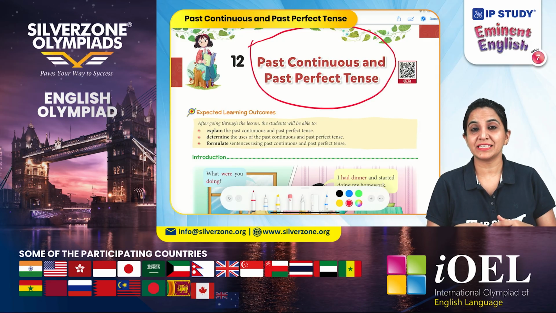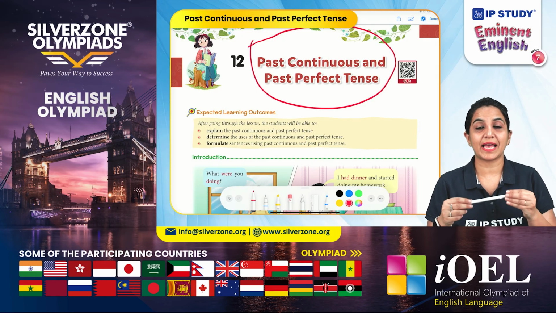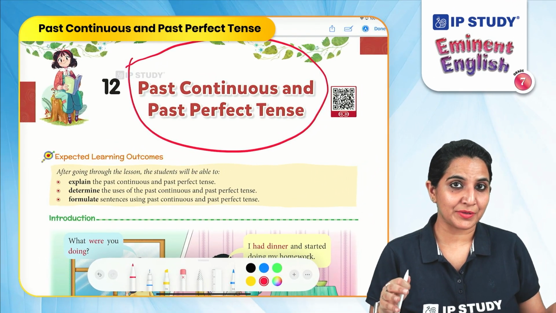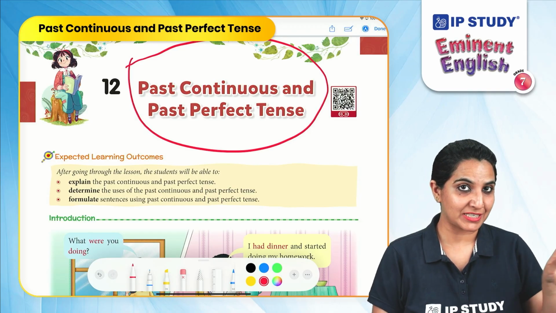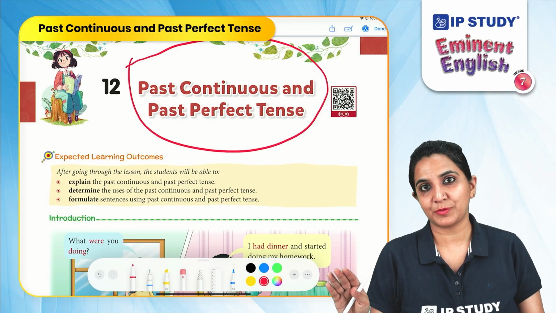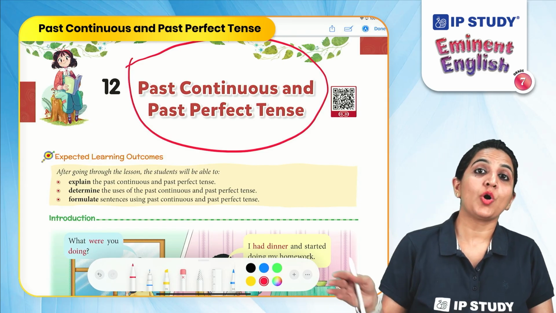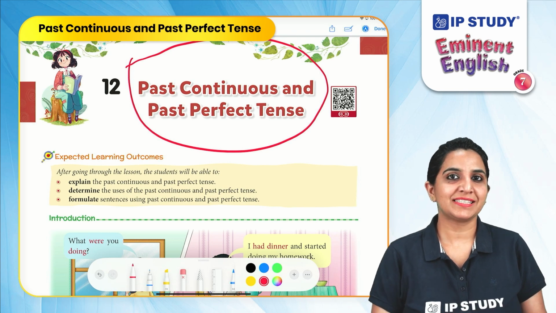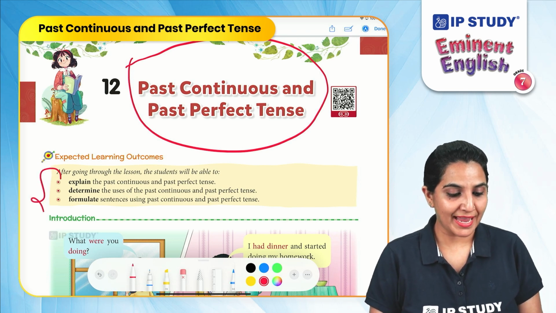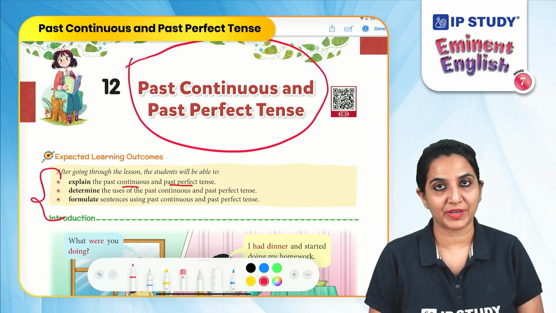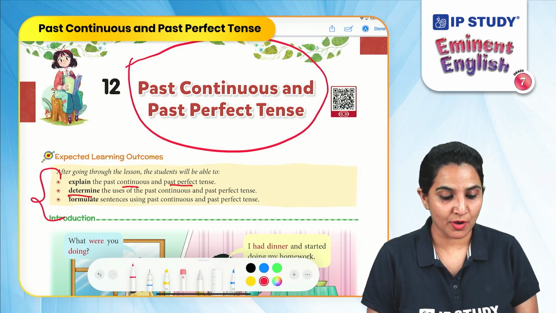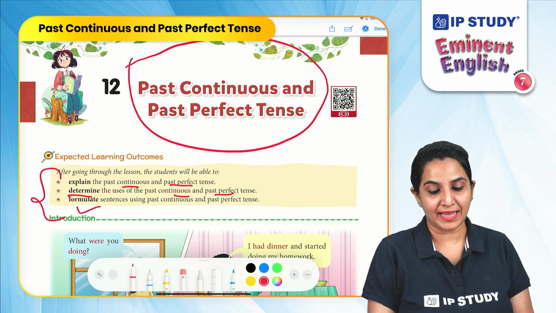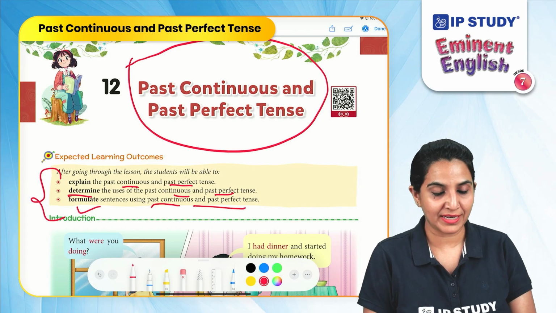Majorly, we need to understand the difference between the past continuous and the past perfect tense. The major difference is that in the past continuous, the action was happening at a particular time. And with the past perfect tense, the action had already happened, had completed before a particular time. Before this chapter ends, you will be able to explain the past continuous and past perfect tense, determine the uses of past continuous and past perfect tense, and formulate sentences using past continuous and past perfect tense.